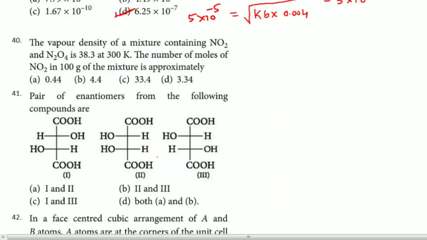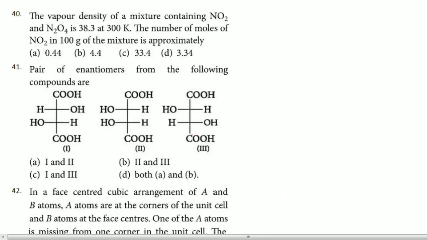Then 40th question. The vapor density of the mixture containing NO2 and N2O4 is given. Number of moles of NO2 in 100 gram of mixture is approximately, they are asking. So this is the one question which is bigger. That particular question, how to do it, I will tell you, so that you can see.